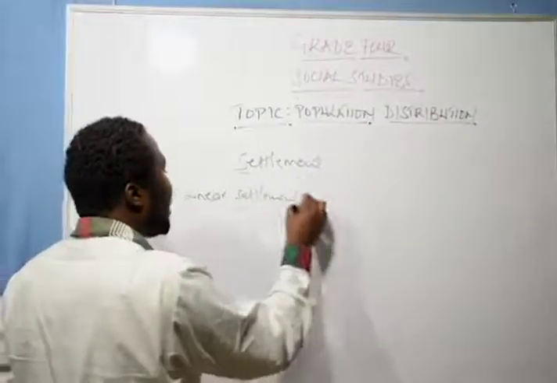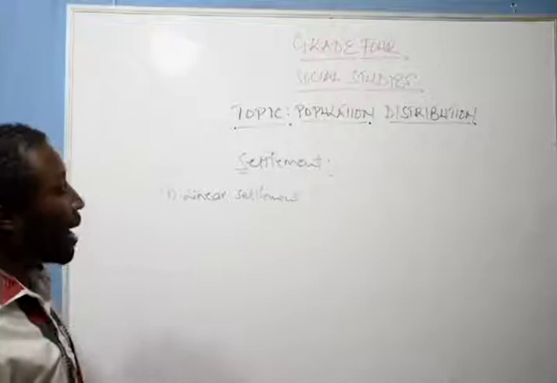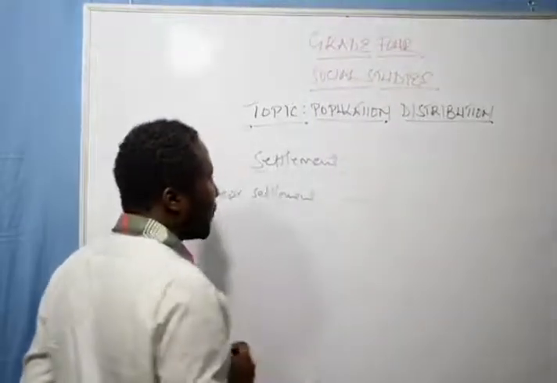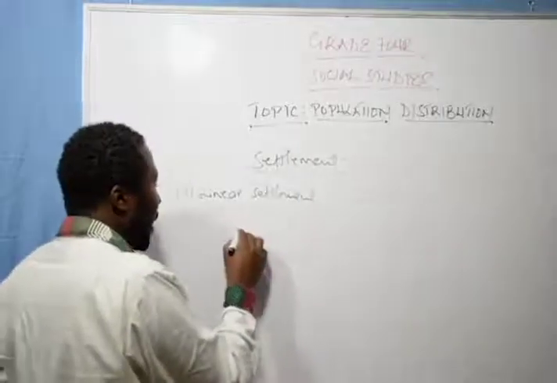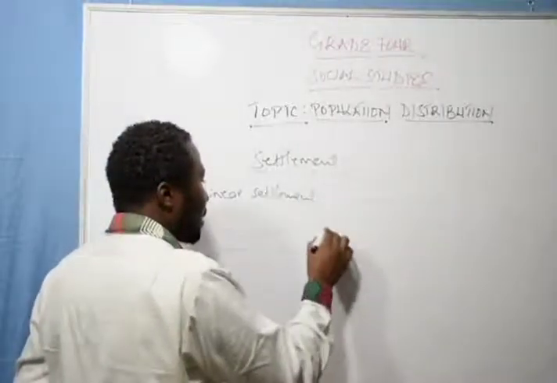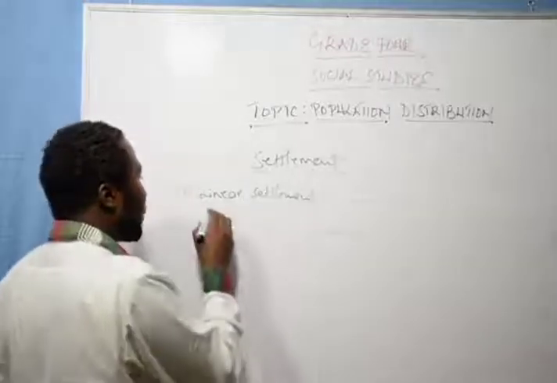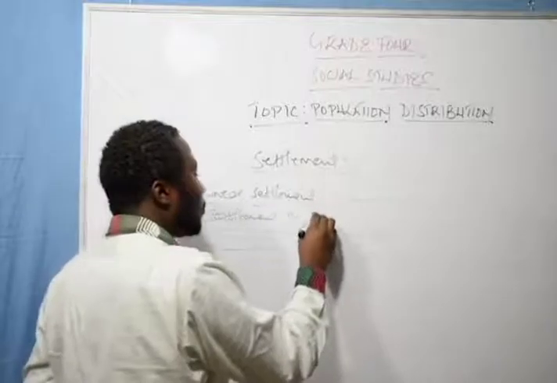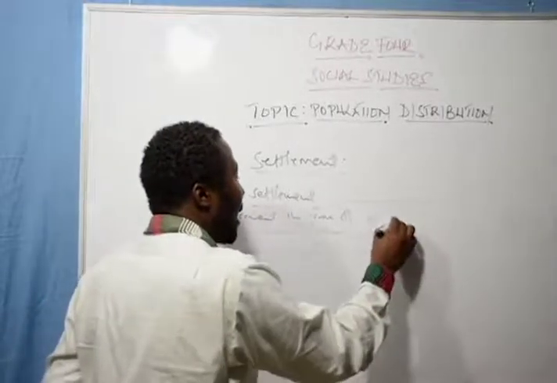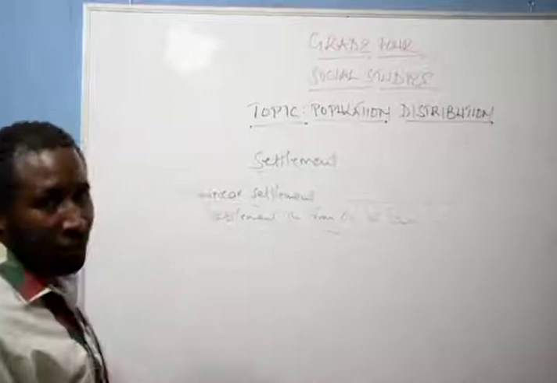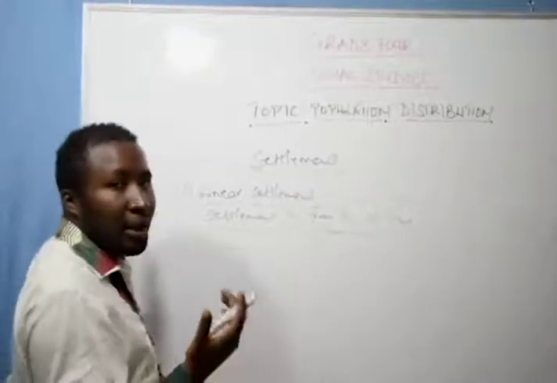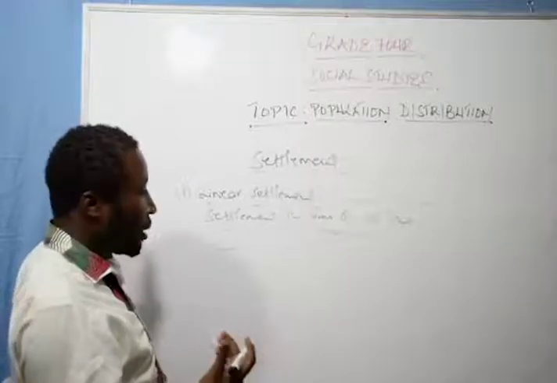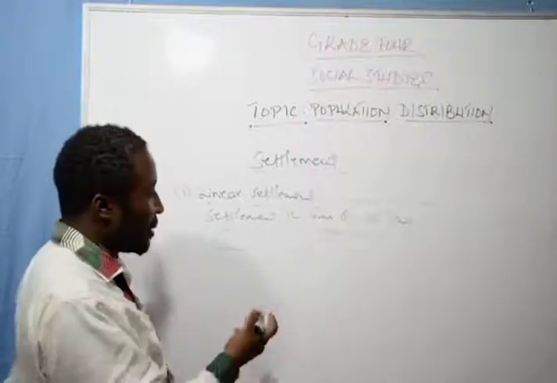Now, linear comes from the word line, when you draw a line. So linear is settlement in the form of a line. For example, linear is found along the transport routes, for example, the railway station and roads. Most people like building areas along the roads.